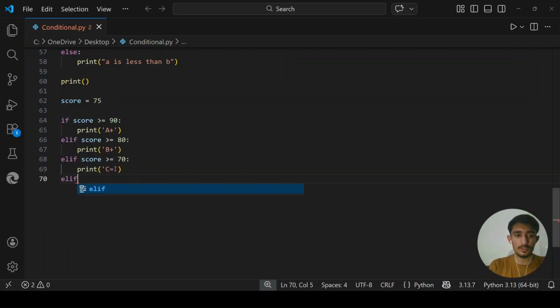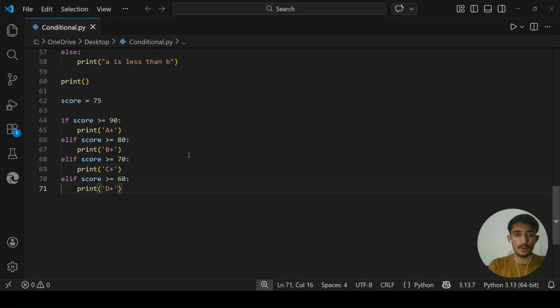If his score is greater than or equal to 60, then print D plus.